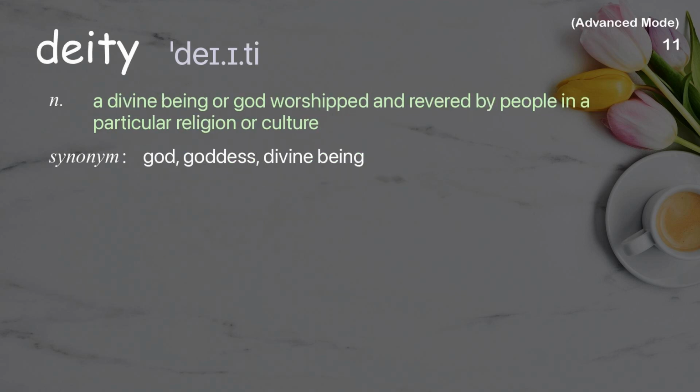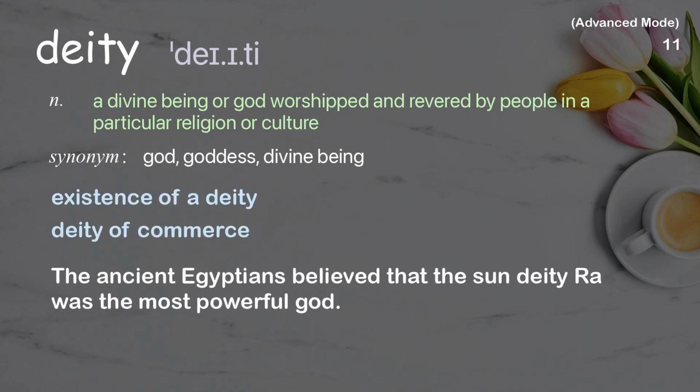Deity. A divine being or god worshipped and revered by people in a particular religion or culture. Examples: Existence of a deity. Deity of commerce. The ancient Egyptians believed that the sun deity Ra was the most powerful god.